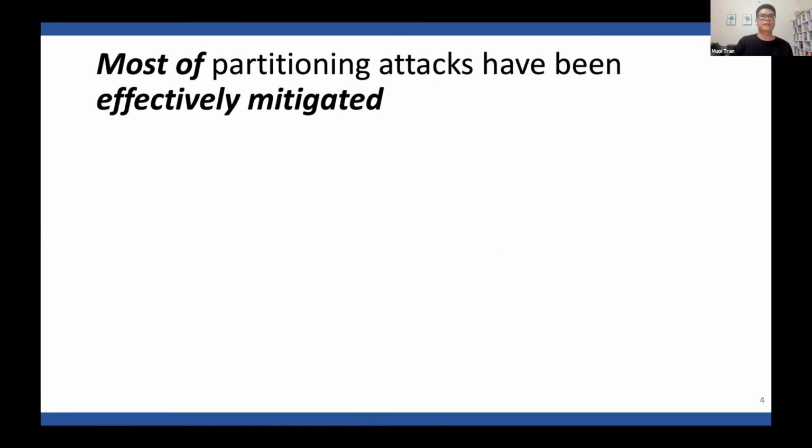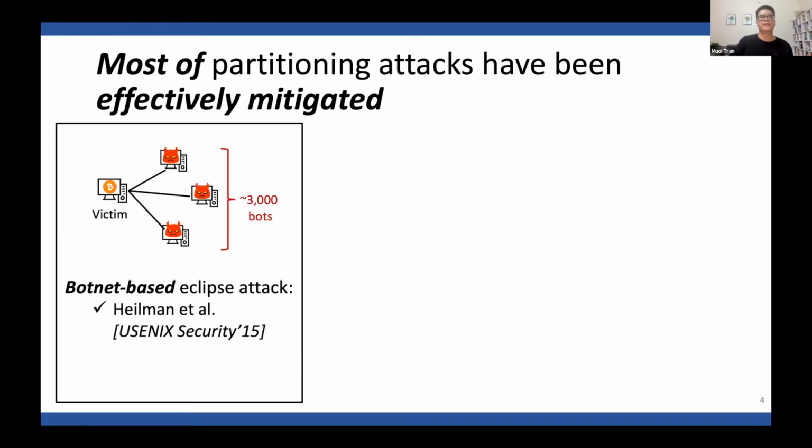There are a few partitioning attacks introduced in the last couple of years, and most of them have already been mitigated effectively. They include botnet-based Eclipse attacks introduced at Security 2015, which don't work anymore because the exploited vulnerabilities have been fixed.